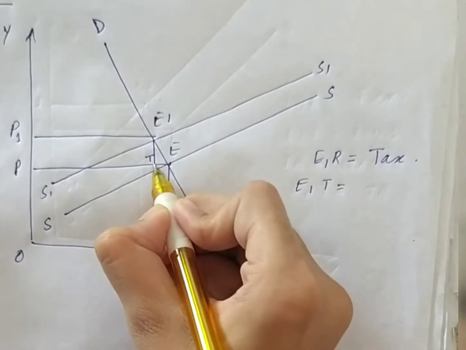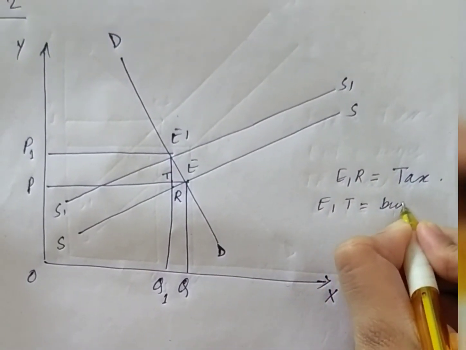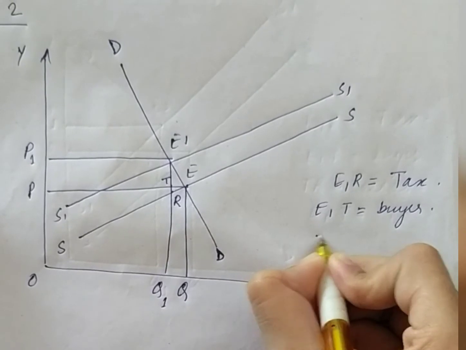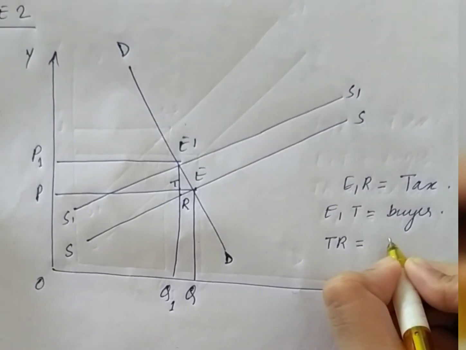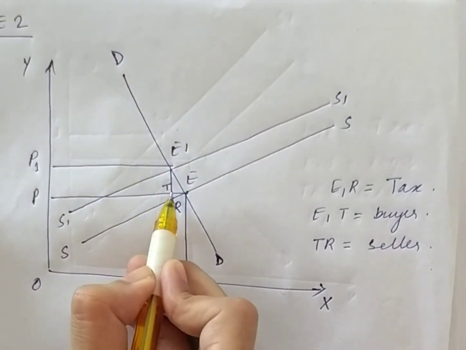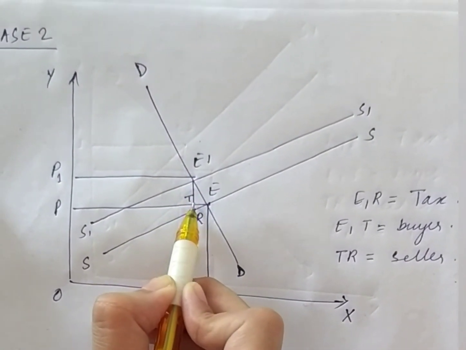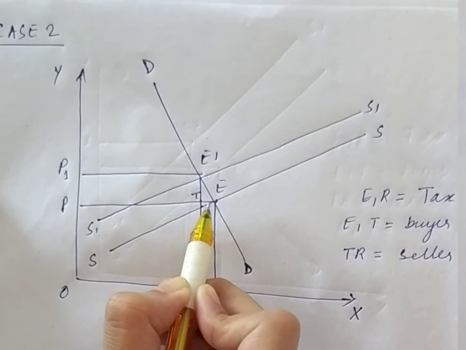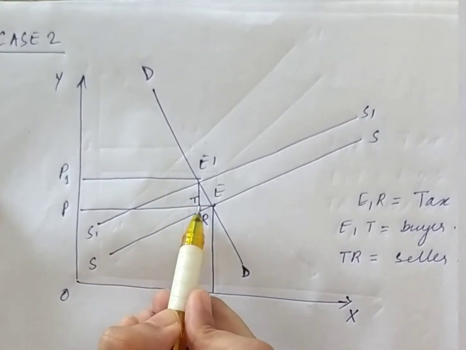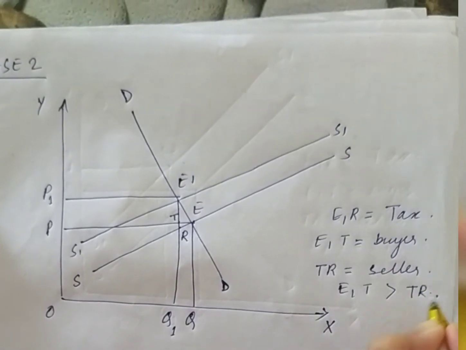E1T is the tax imposed on the buyer and TR is the tax imposed on the seller. So see, E1T is greater than TR. So the tax borne by the buyer is greater than the tax borne by the seller.